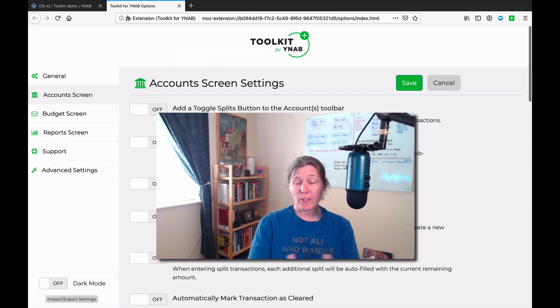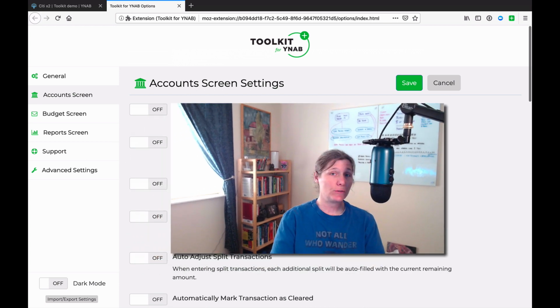And there we go. We have just run through all of the account screen setting options in Toolkit for YNAB.